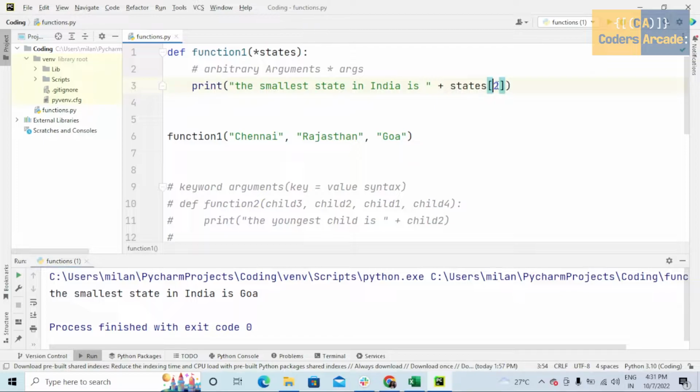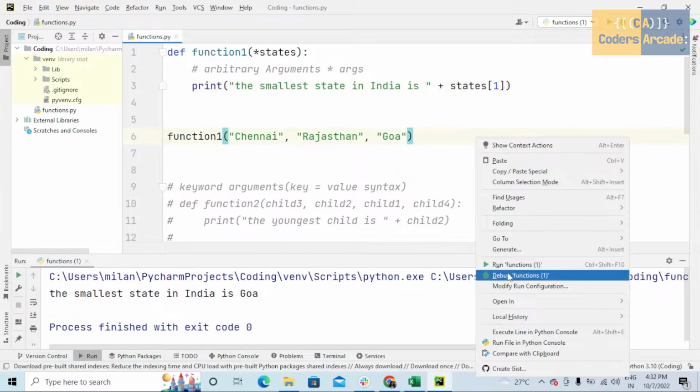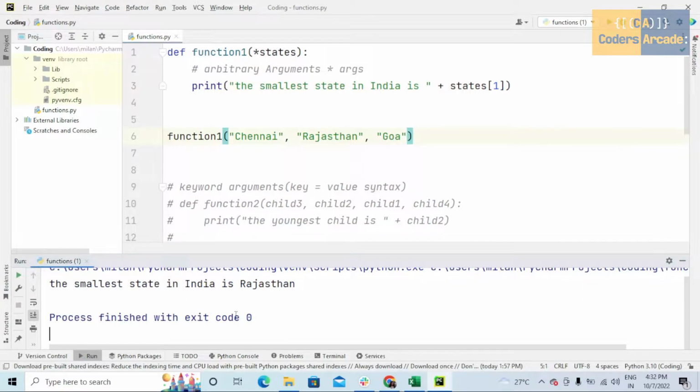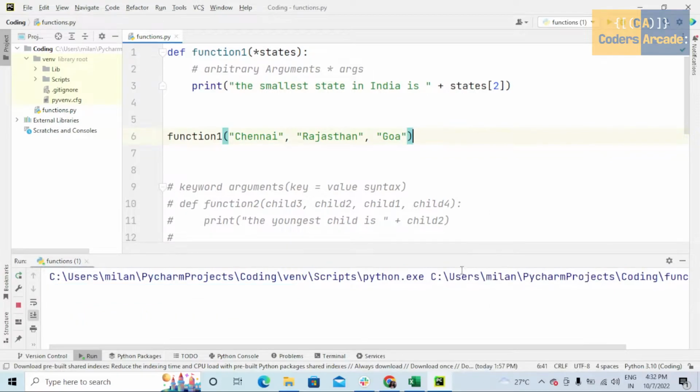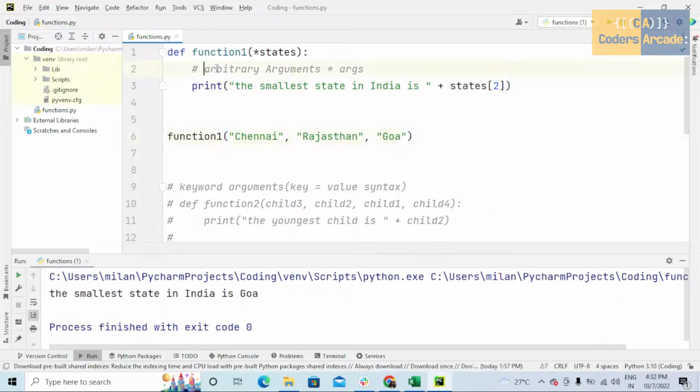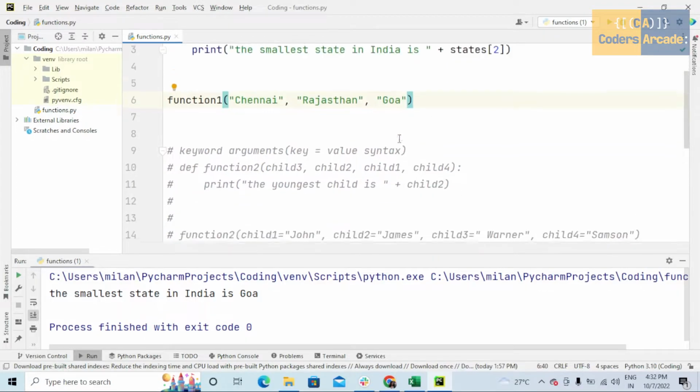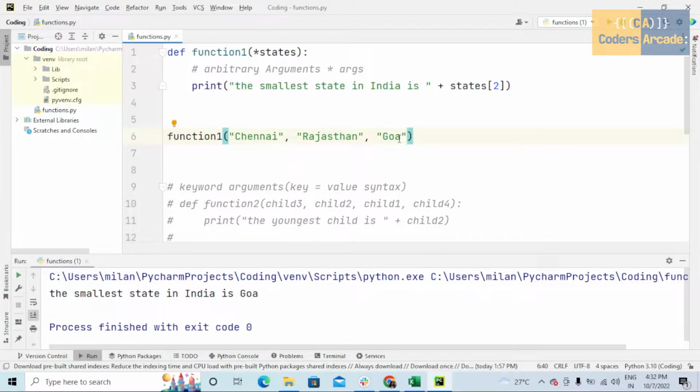If I change this index to 1, then the output will be the smallest state in India is Rajasthan. See, here it is Rajasthan. But as we know, the smallest state in India is Goa. So here, what are these arbitrary arguments doing? These arbitrary arguments can easily access these items. Okay, this is about arbitrary arguments.